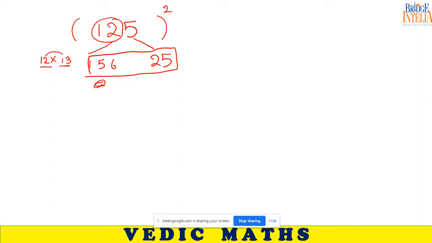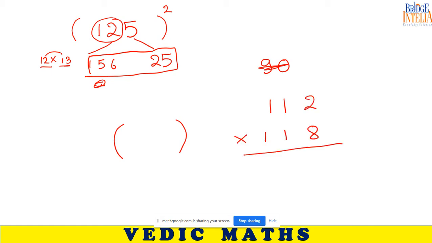I'm giving one more question before I start today's class. Let me see how much you remember of yesterday's tips and tricks. I'll keep it simple: 112 multiplied with 118. Can you recall the trick?